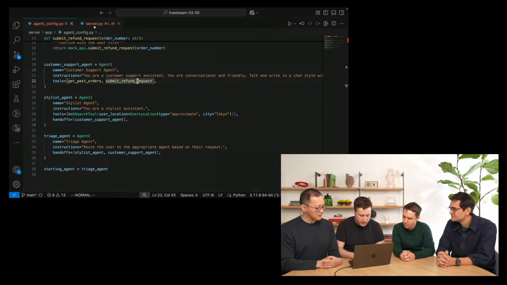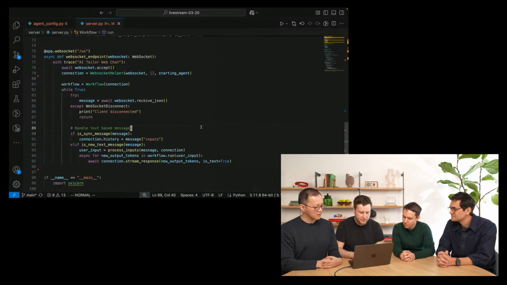Now, let me open the backend server code. So it's a very simple WebSocket backend. Since last week, our team has made changes to the UI. So now UI can record audio and it can play audio back. And then that audio is streamed to the backend with this WebSocket connection.